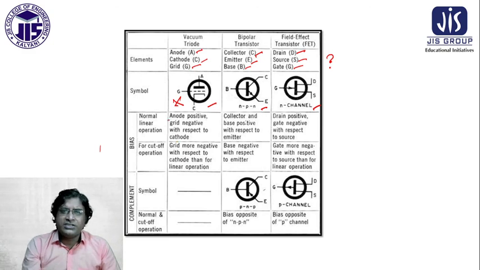Normal linear operations: in that case the anode is positive and the grid is negative with respect to the cathode.